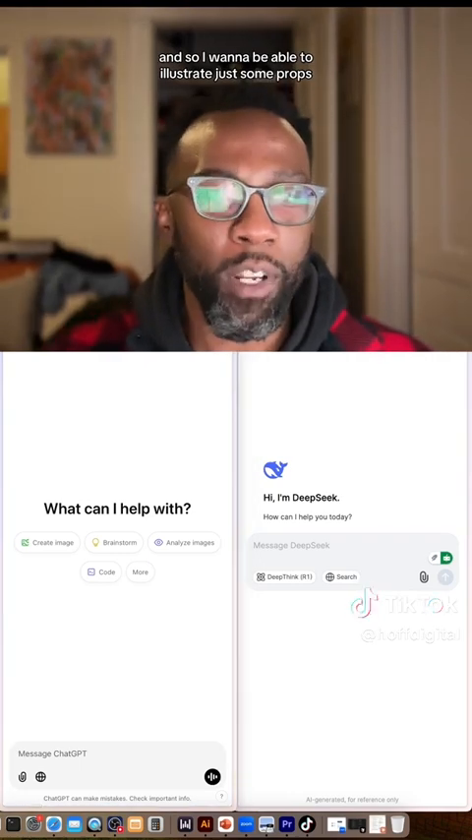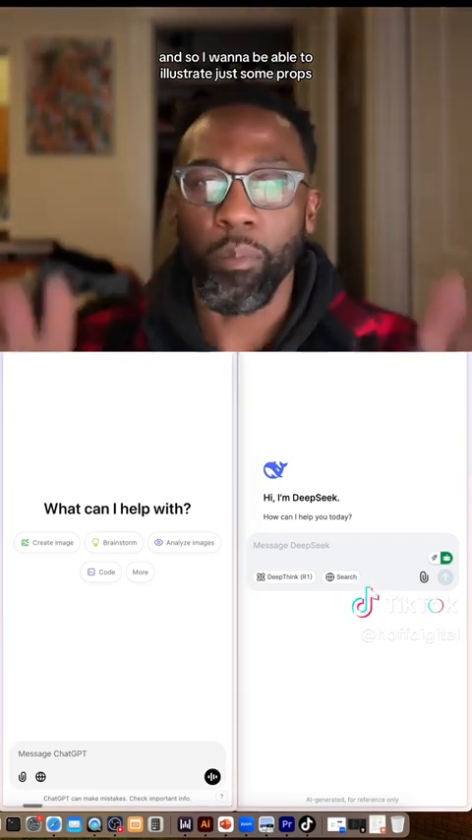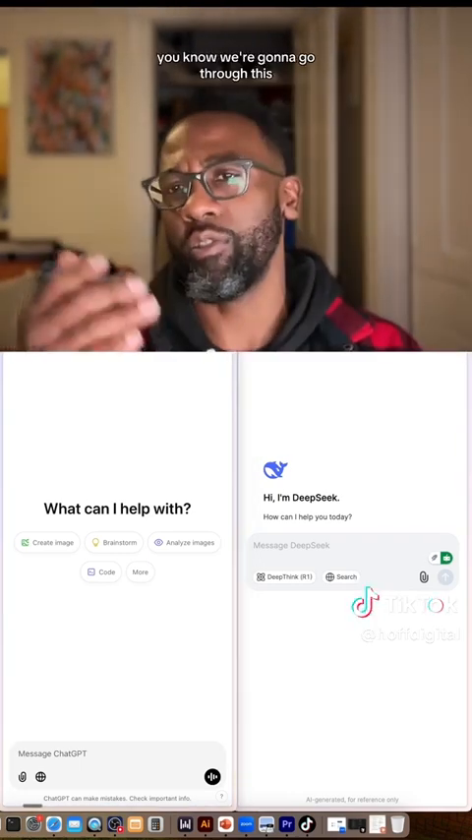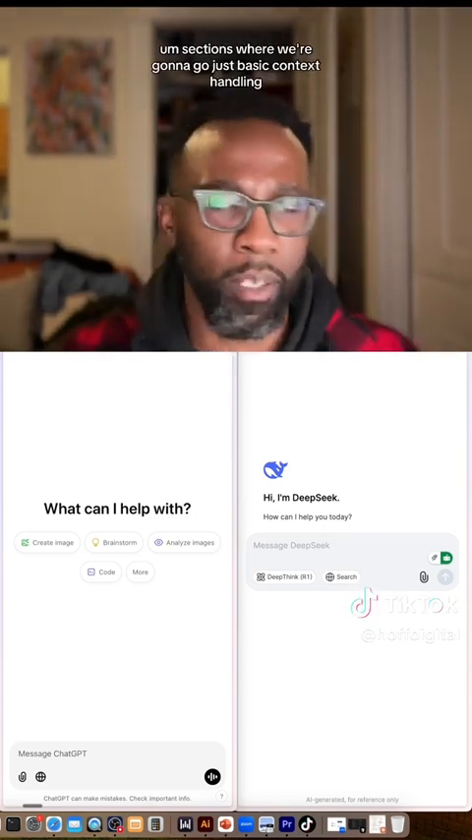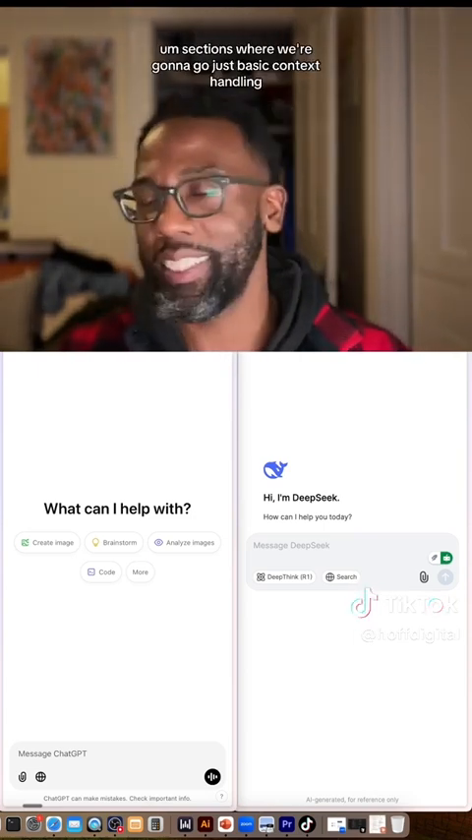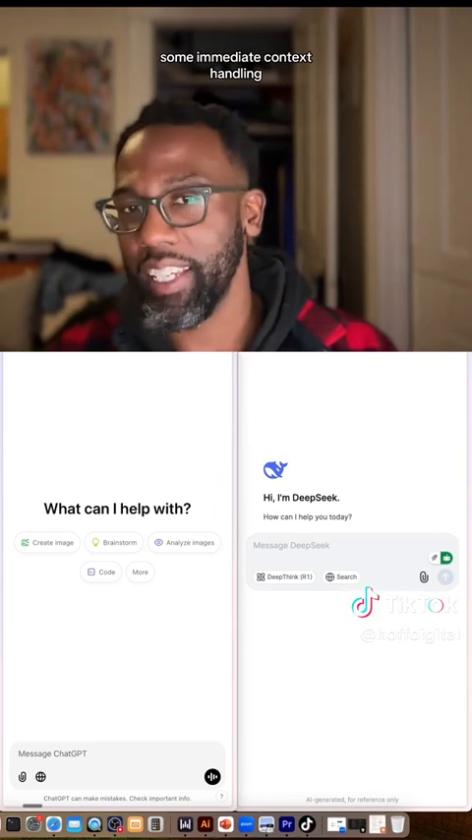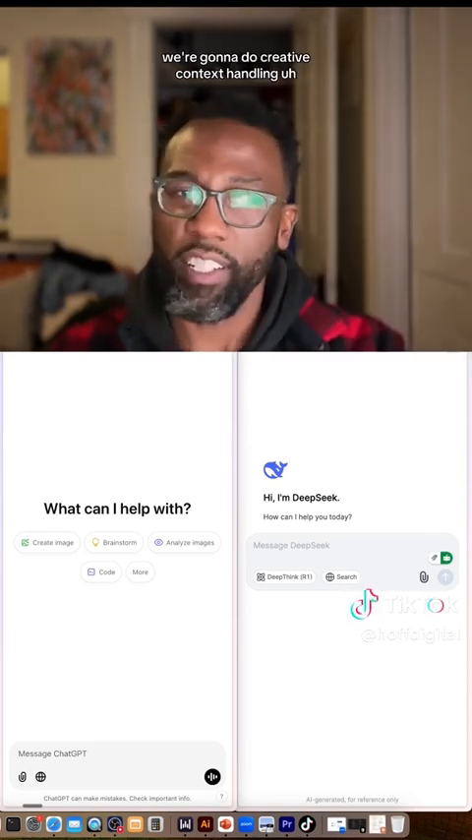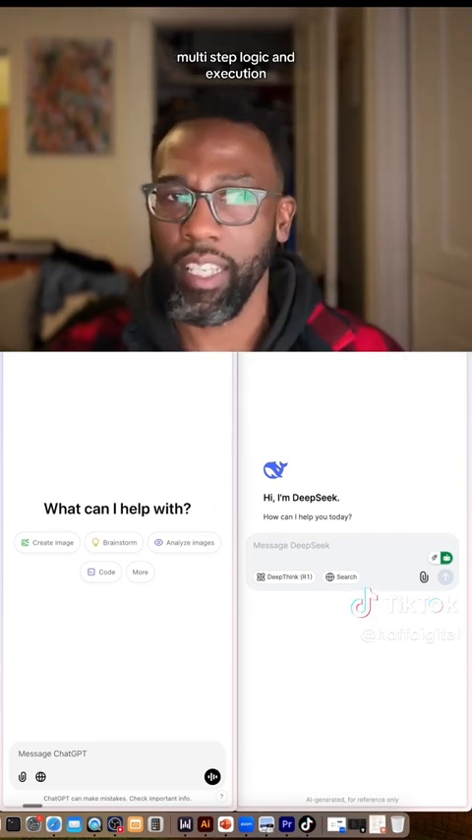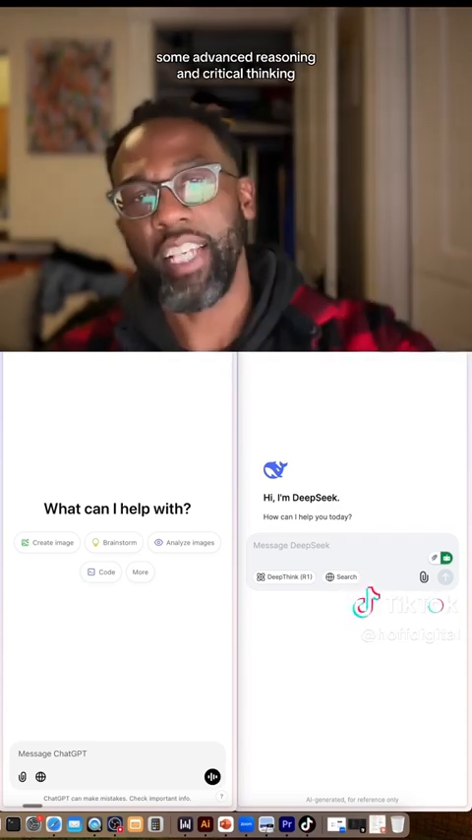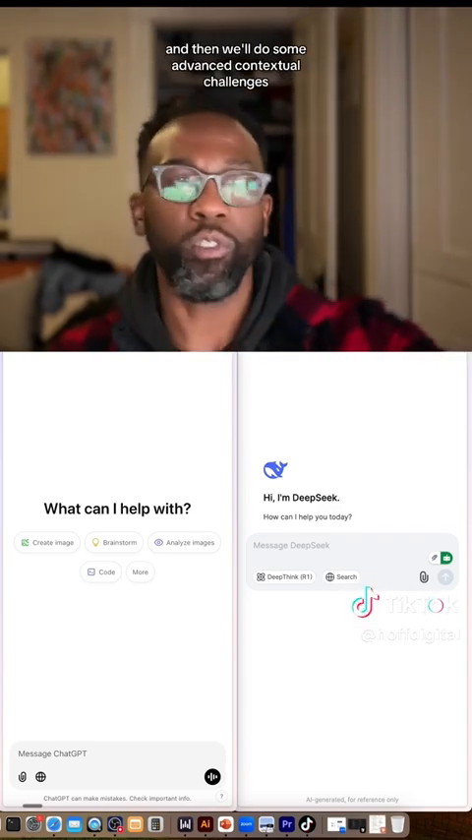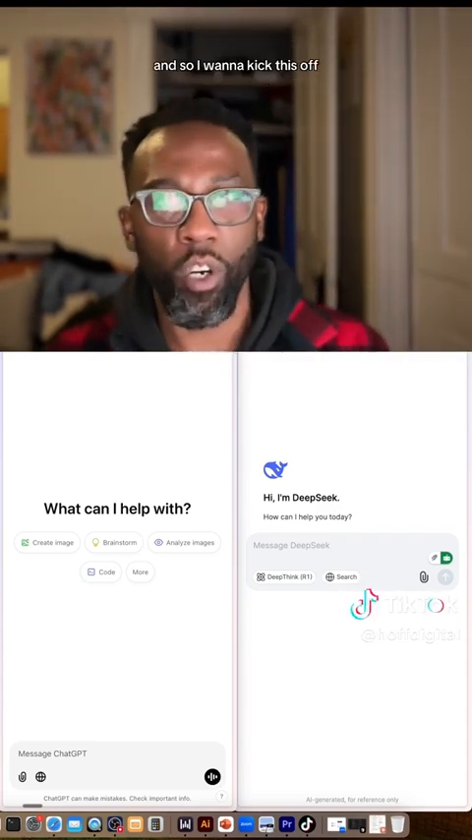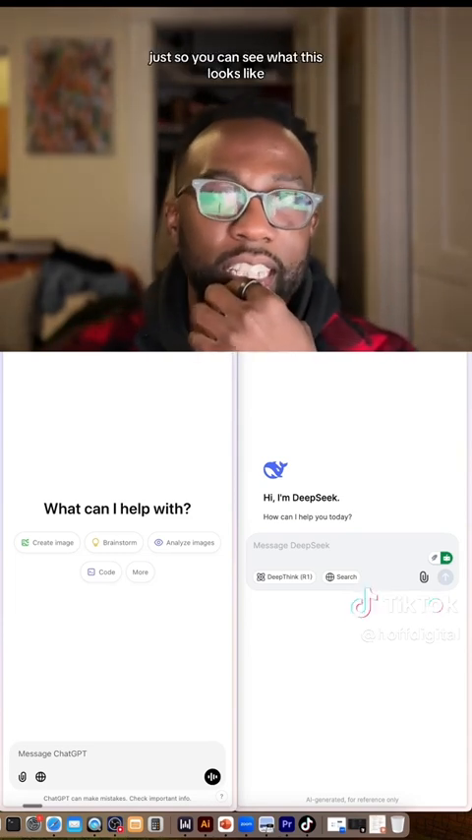And so I want to be able to illustrate just some prompts. We're going to go through this. I'll probably break this up in sections where we're going to go with just basic context handling, some immediate context handling. We're going to do creative context handling, multi-step logic and execution, some advanced reasoning and critical thinking, and then we'll do some advanced contextual challenges.